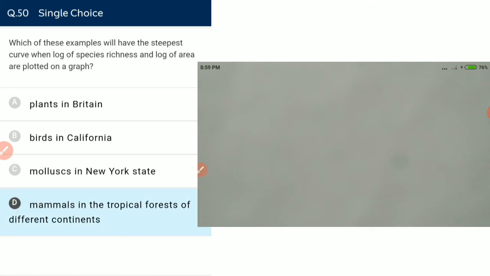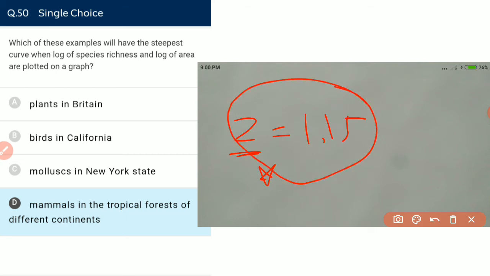Mammal in the tropical forest and continent has a Z coefficient, Z meaning the slope, which is equal to 1.15. Frugivore birds and the mammals in the tropical forest have a regression coefficient Z equal to 1.15.